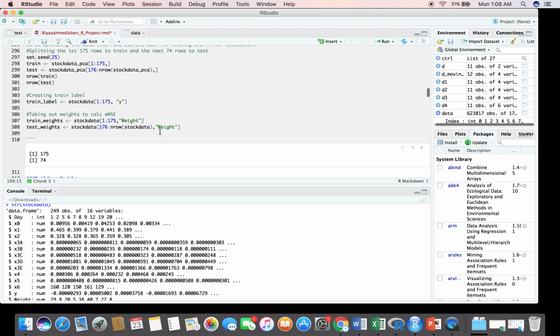So coming to the evaluation part, I've evaluated the model based on the correlation between the predicted and the true value, mean absolute error, root mean squared error, and weighted mean squared error. So I created 3 functions: MAE, RMSE, and WMSE to calculate these metrics. Applying it on the linear regression, I got a correlation between predicted and true value as 0.60 and RMSE of 0.00000439.